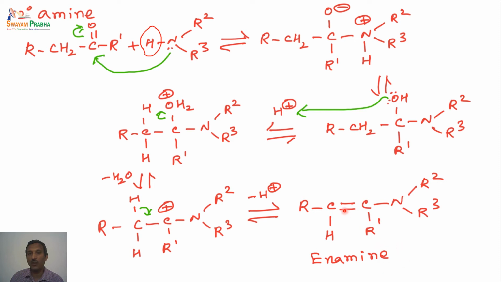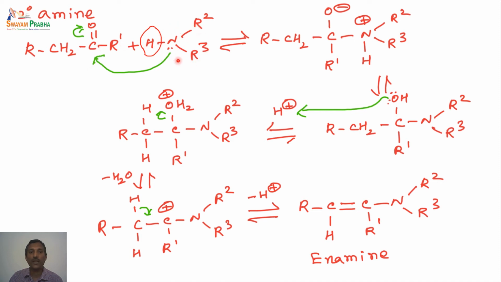enamines. So what do you mean by enamine? We have a double bond, that is an alkene, and we have a secondary amine. So both combined together in the same molecule, we call them an enamine. So this is an important reaction, or important product that is formed, and this reaction happens with the help of